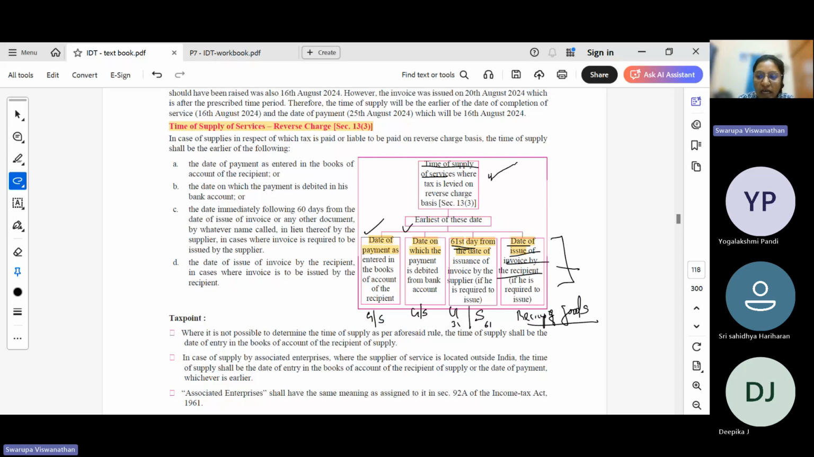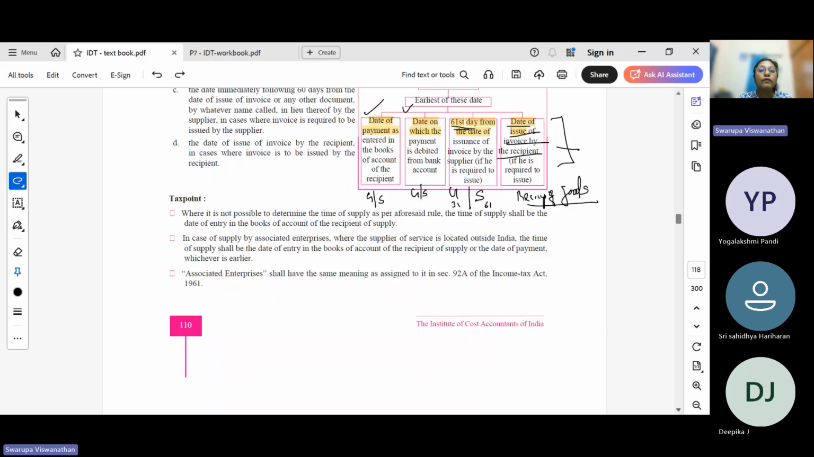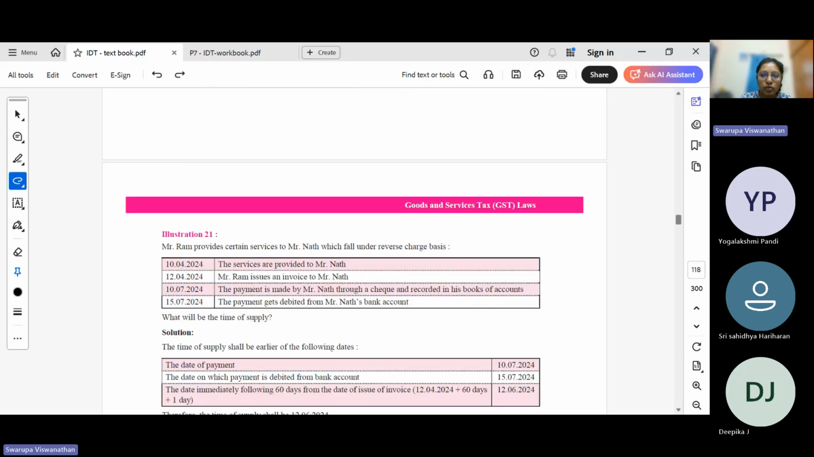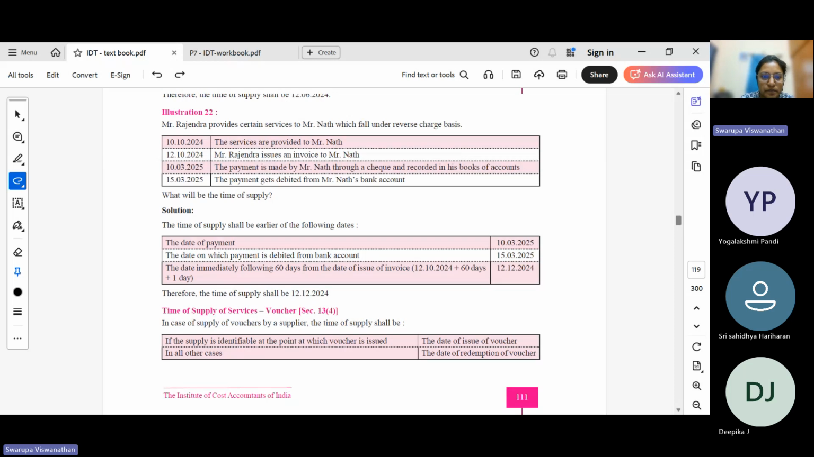Okay, so more than RCM, it is important to understand the time of supply in case of goods and services. So goods, 2 conditions: invoice or the date of removal, date of delivery. In case of services, if the invoice is issued within 30 days, date of invoice or date of payment, whichever is earlier. Very simple 2 conditions to be remembered.